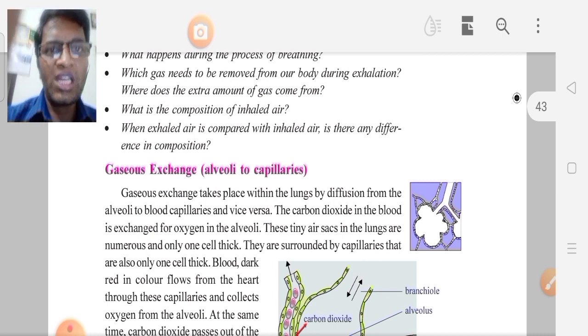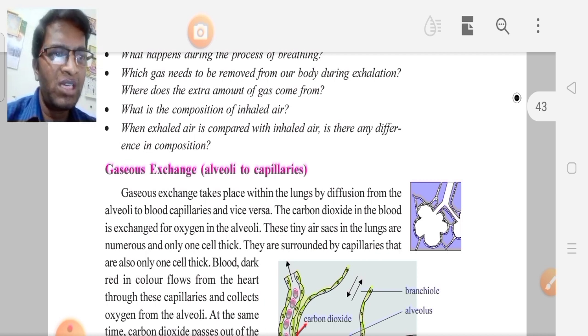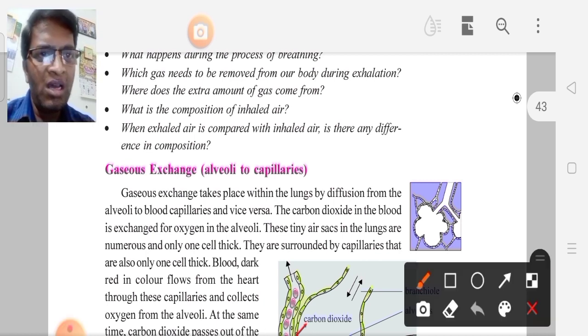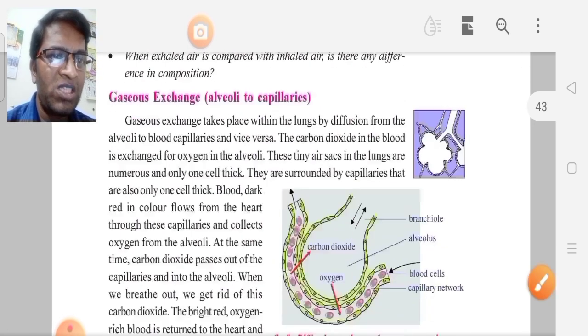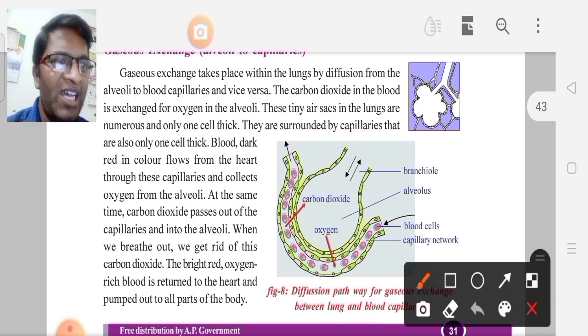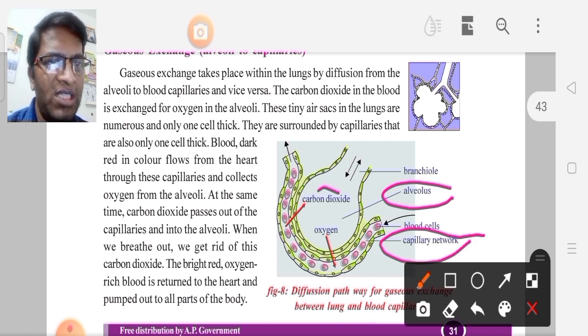Where does the gaseous exchange take place in the lungs? In the lungs, gaseous exchange takes place in between alveoli and blood capillaries. That is very important. So this is the alveolus, and next, this is what we can say, the blood capillaries.